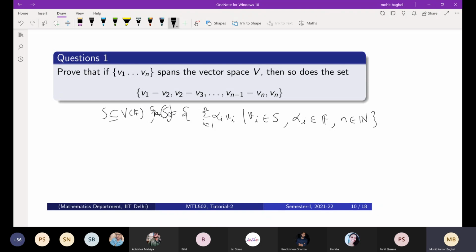Span of S. Now you have to show that the given thing is that v1 to vn spans the vector space V. Now you have to show that the set v1 minus v2, v2 minus v3, up to vn minus 1 minus vn, and vn will span the same vector space. So for this, we consider c1, c2, cn, some scalars, multiply these with v1 minus v2, v2 minus v3 respectively, and write this linear combination.